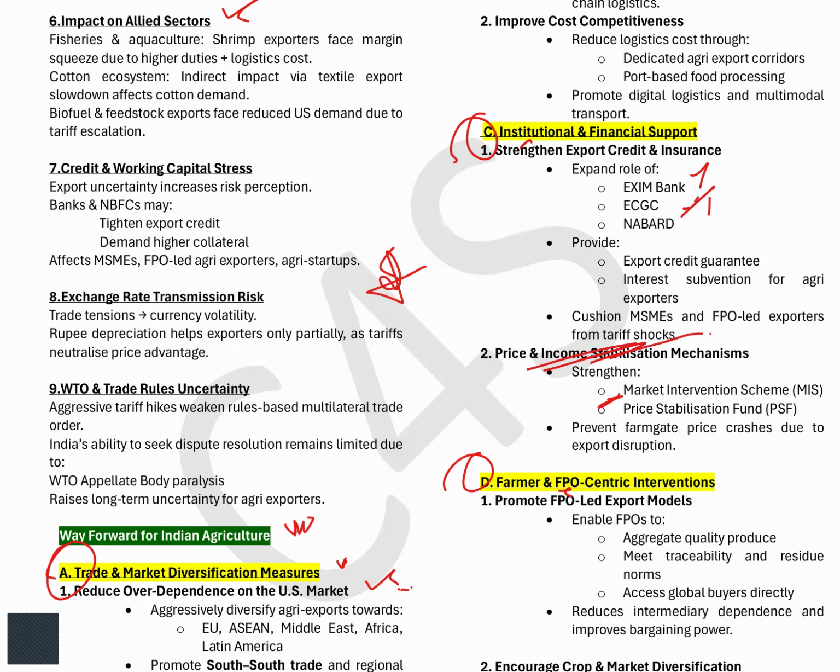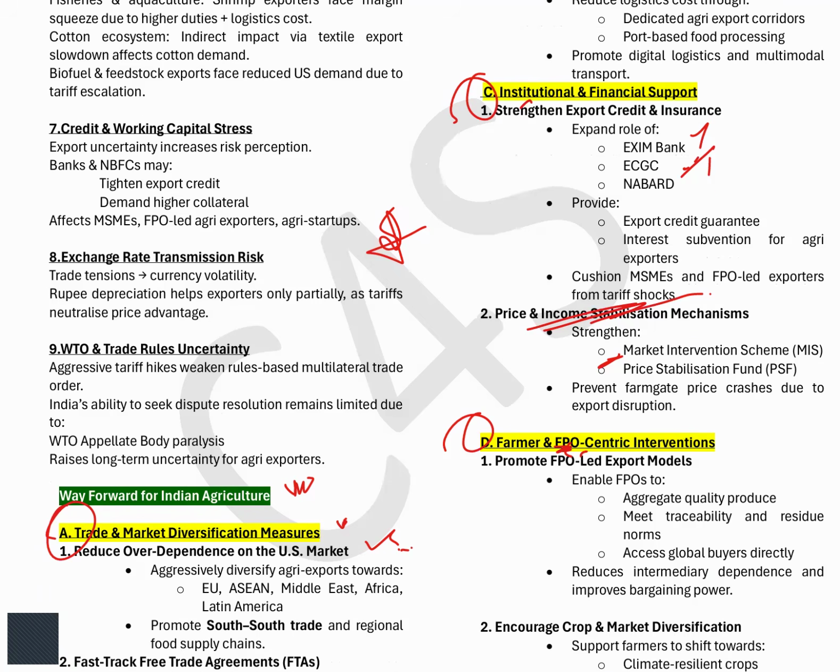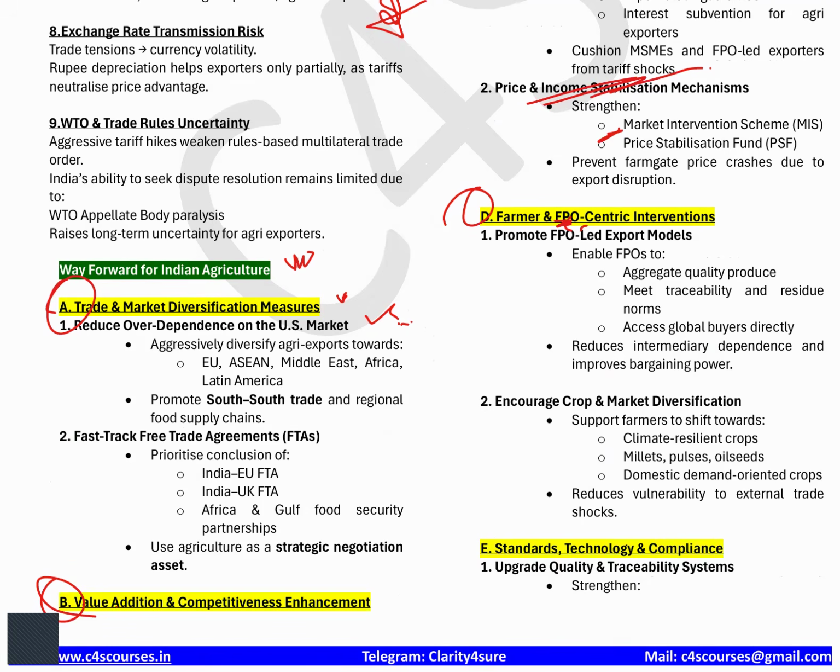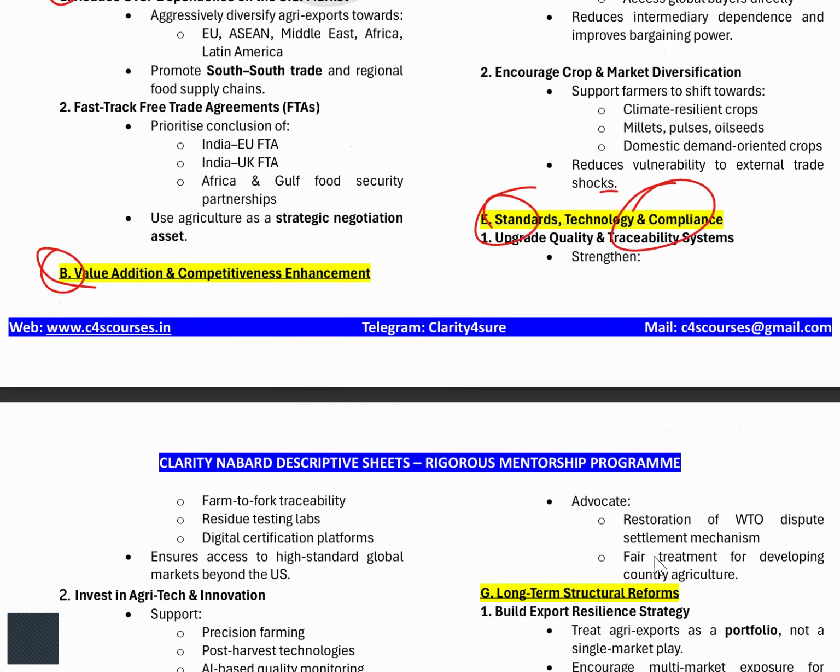We have to have policies so that these FPOs, which are working at the grassroots level, should not be washed out, but should be resilient. They should adapt to the circumstances with the help of the government, and deliver their services for the small and marginal farmers and the cooperative farmers. Then standard upgradation: because we are a member of WTO, we have to follow strict sanitary and phytosanitary norms. So in coming days, we have to have standards and technological compliances for all these things. So these are the points you should remember.